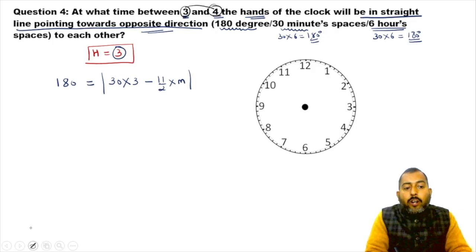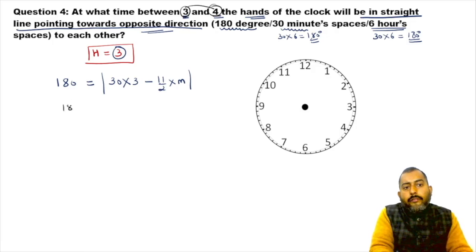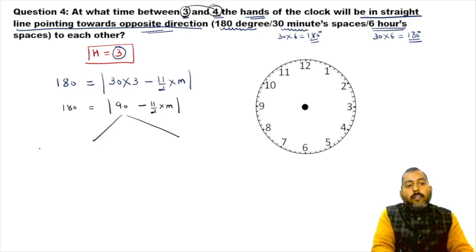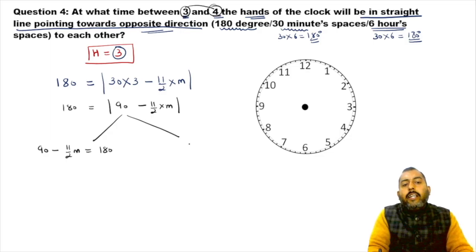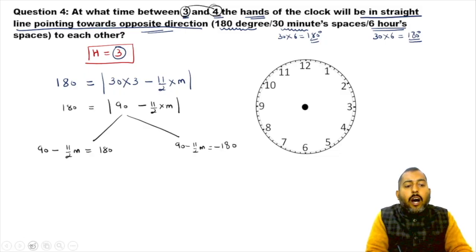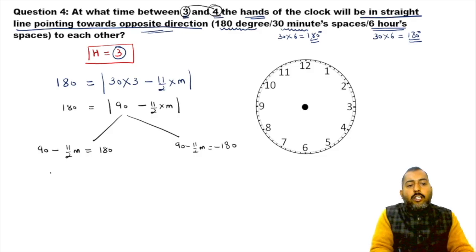Value of m is what we are looking for. So if I simplify it, it comes out to be equal to 90 minus 11 by 2 into m. Now if you want to open this modulus, you will get two values. See, inside the mod, 90 minus 11 by 2m can be equal to positive 180, and 90 minus 11 by 2m can be equal to negative 180. So both are possible. So let us solve the first one first.